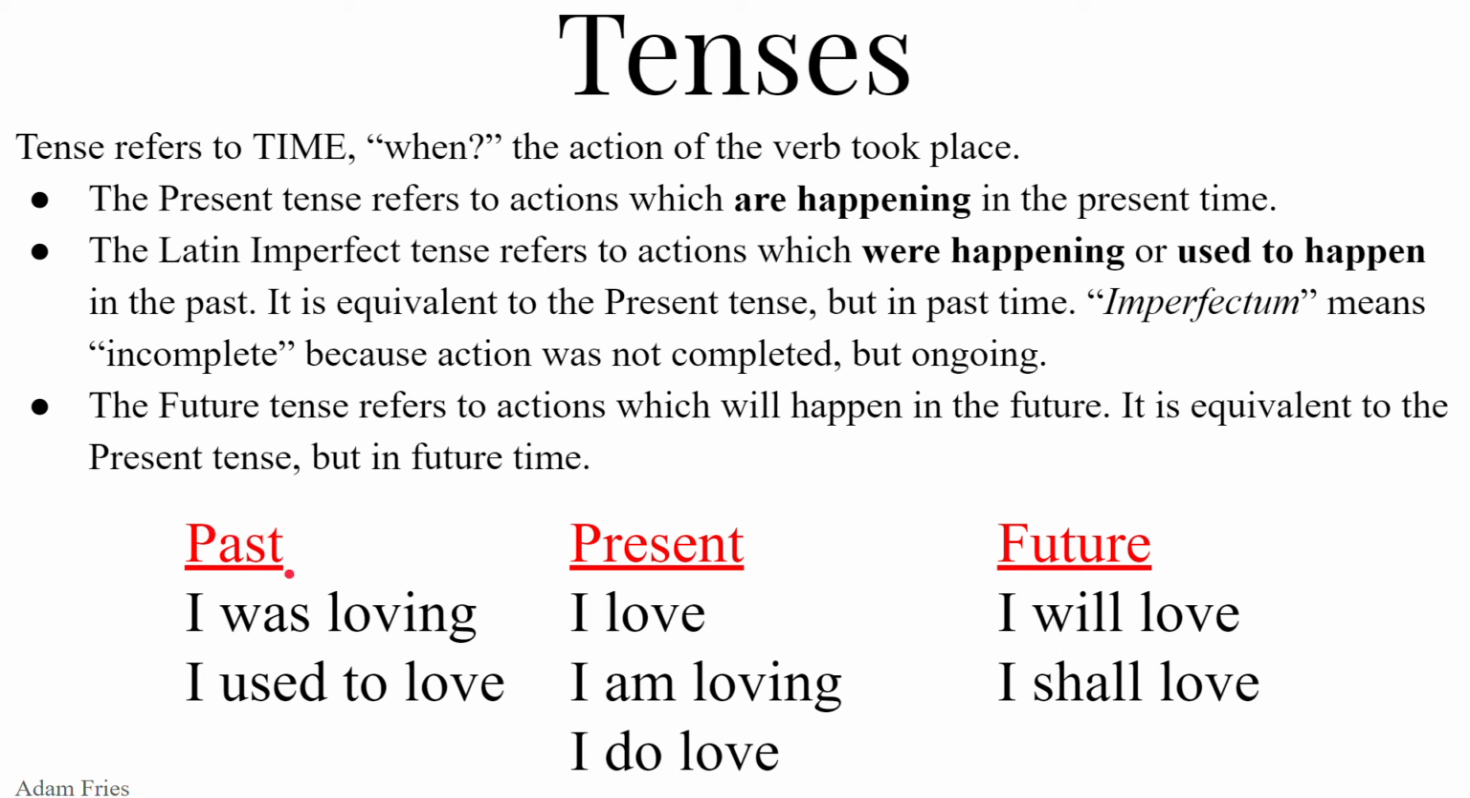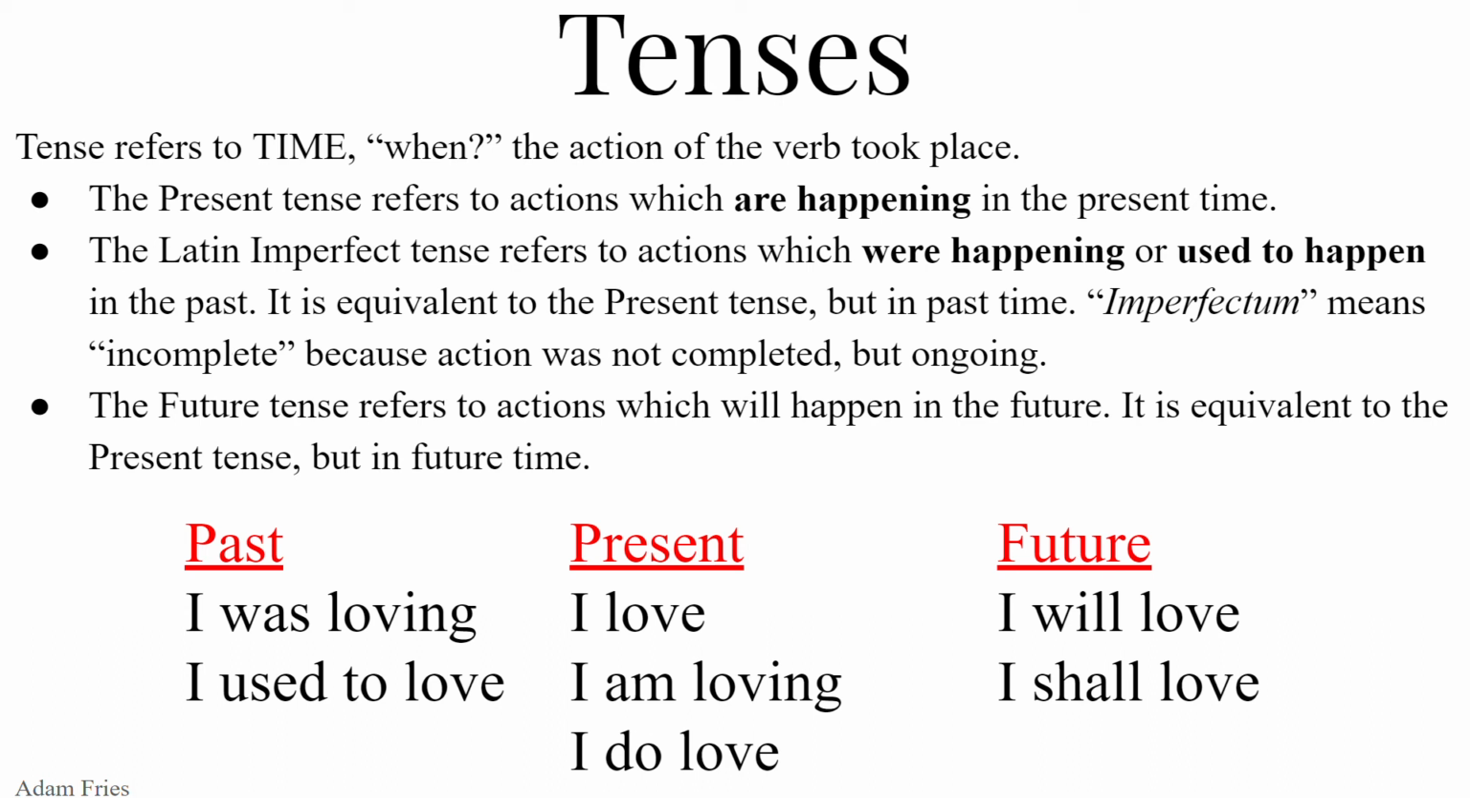The Latin imperfectum means incomplete, the im being in, so negating perfectum. Perfectum means thoroughly done, so completed. It is an incomplete action. It's not completed. The action was ongoing in the past. It was habitual. It was continuous. It was progressive in the past. We could also say the English I used to verb. I used to love.